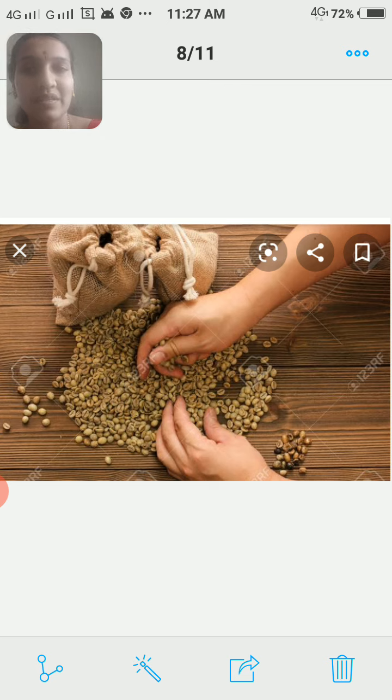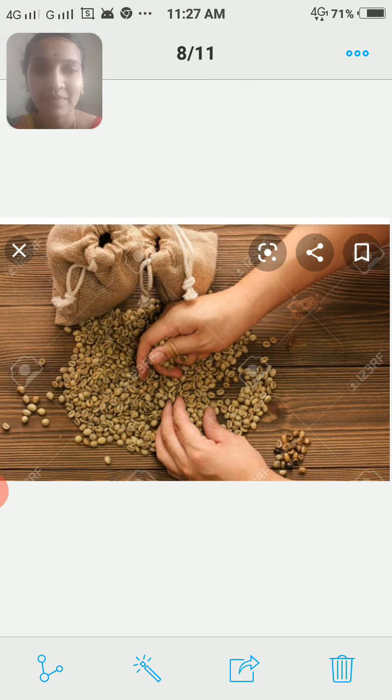So, in the first method, there are 3 or 4 methods. The first one is hand picking, the second one is sieving, whereas the third one is threshing and winnowing. These are the methods of separation which we have identified in order to remove the undesirable substances. So, the first one is nothing but hand picking.